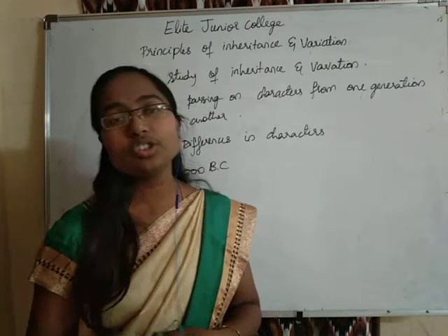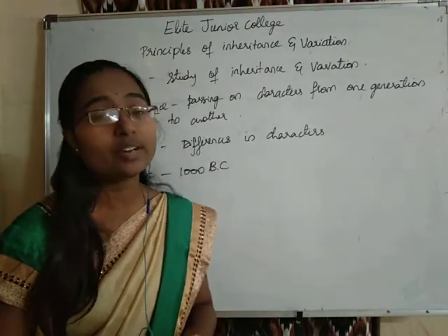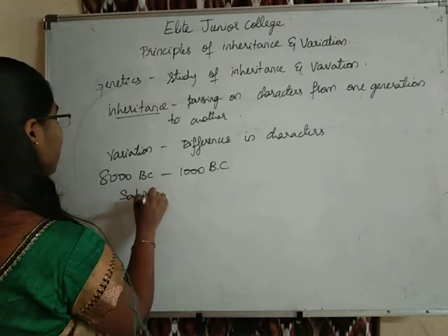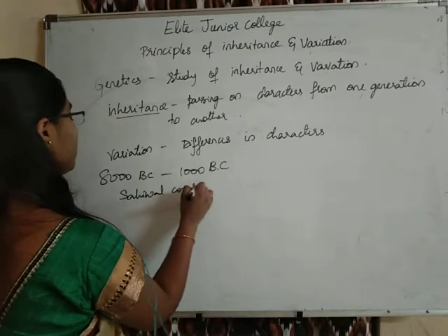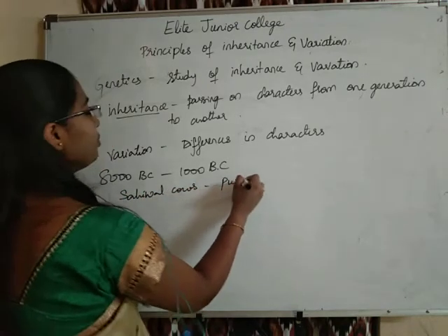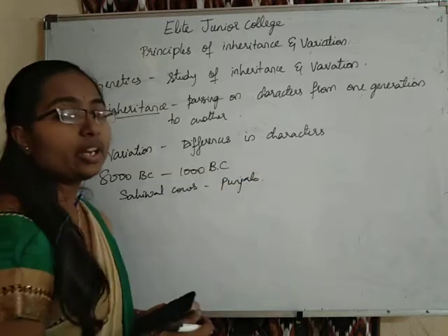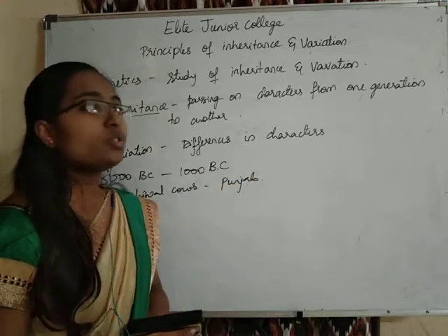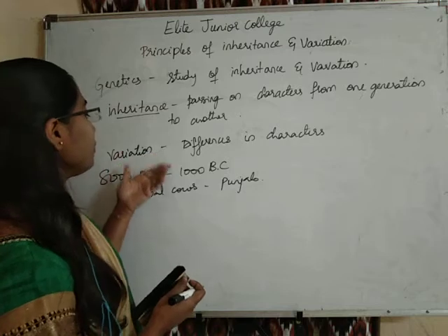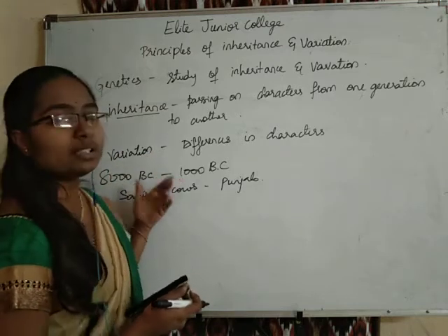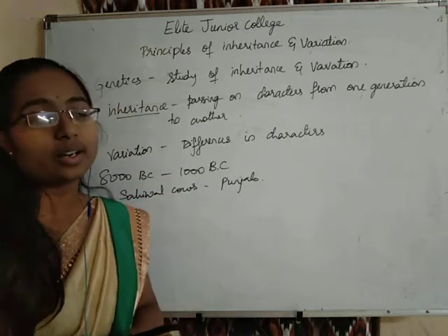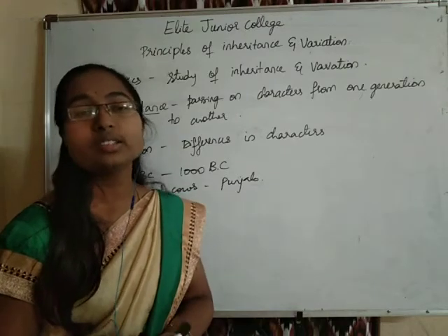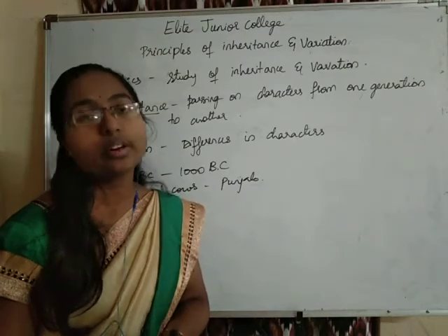One such breed of cows found in our India is called Sahiwal cows, which are found in Punjab. These are the cows which are obtained due to this kind of selective breeding. And in around 8000 to 1000 BC, people also knew that the reason for inheritance and variation of the characters lies in sexual reproduction.